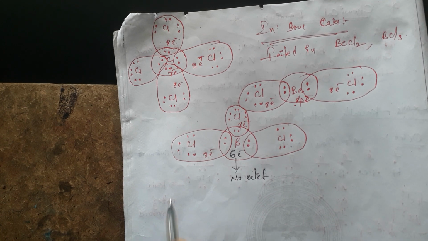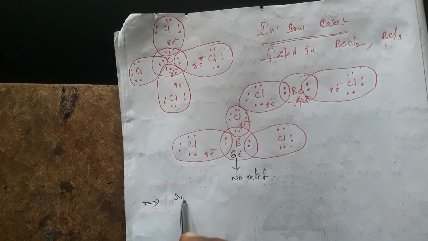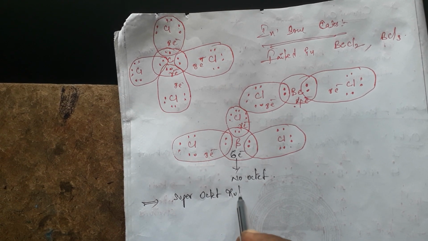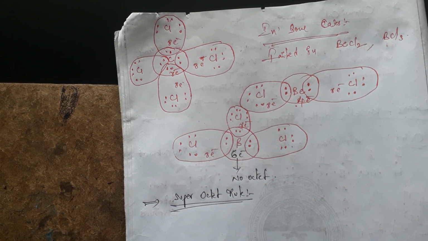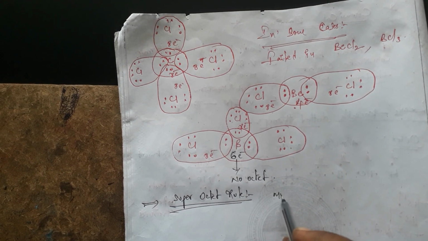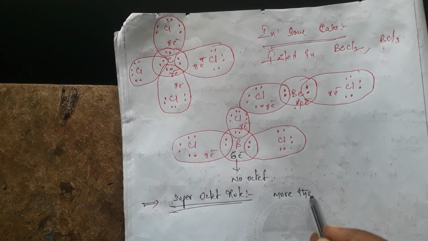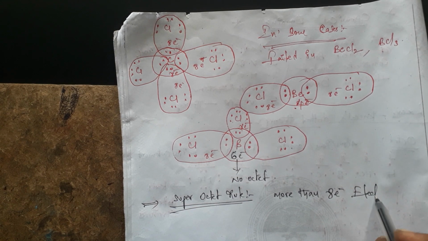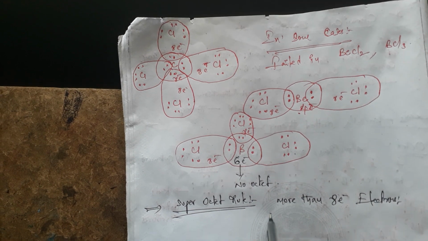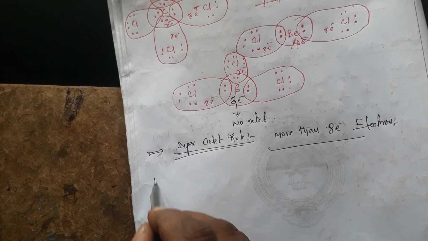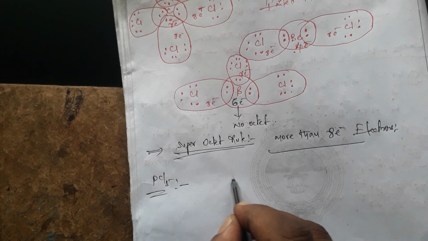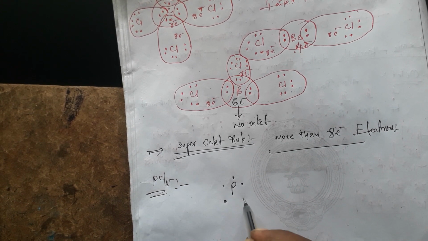Okay. Now the superoctet rule. What is the superoctet rule? Superoctet rule means more than 8 electrons. What is more than 8 electrons? The molecule is PCl5, in which phosphorus contains how many electrons?